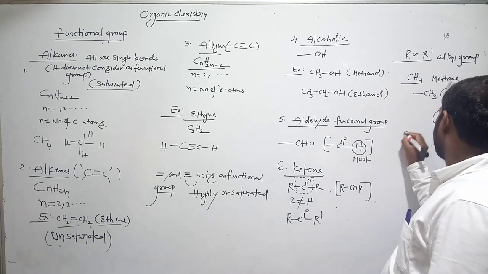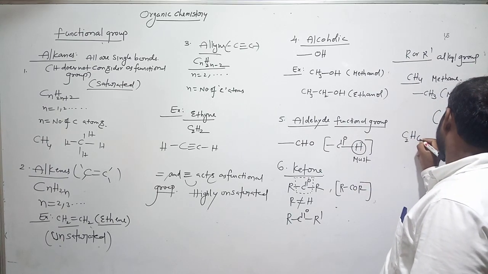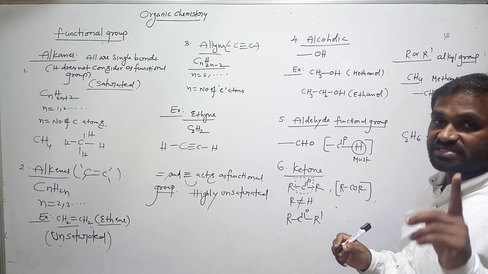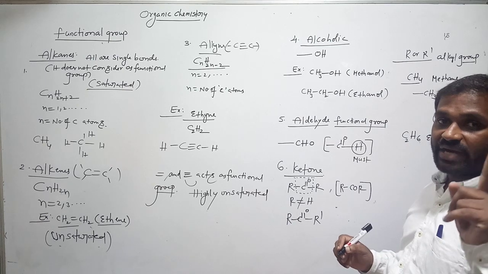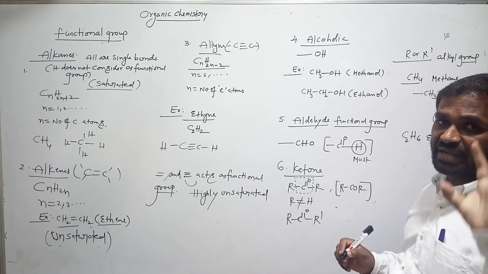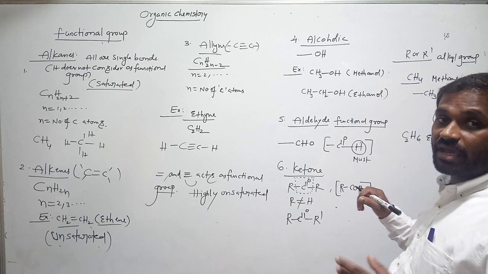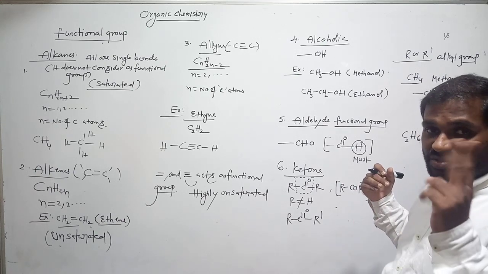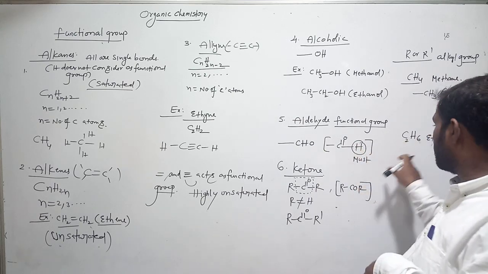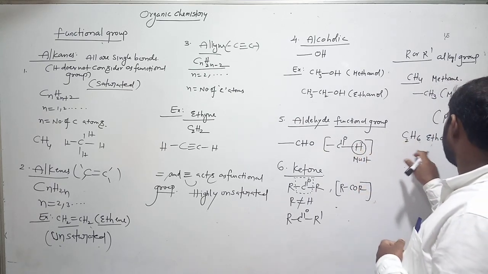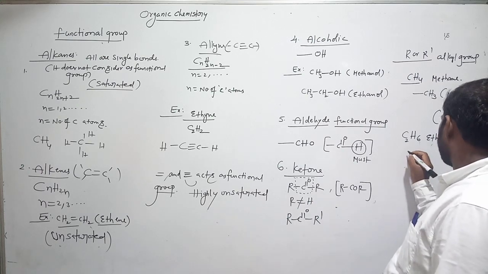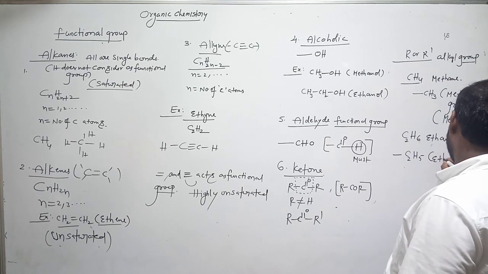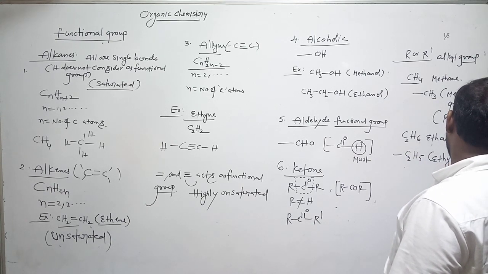And what about ethane? C2H6 is called ethane. Am I right? Already we discussed alkanes and the general formula, how to write the molecular formulas for alkanes based on the general formula. Now this is ethane, an alkane. What is the general formula? CnH2n plus 2. How many carbons? 2 carbons. So putting 2 in that formula, we get C2H6, ethane. Now remove one hydrogen from this one, we get C2H5 bond. This is called the ethyl group.